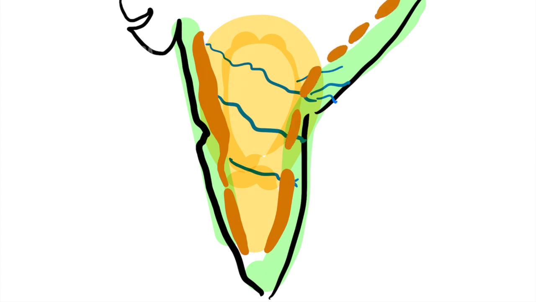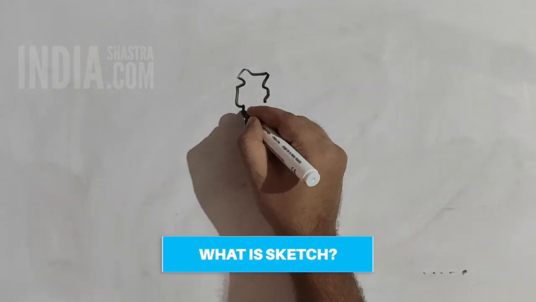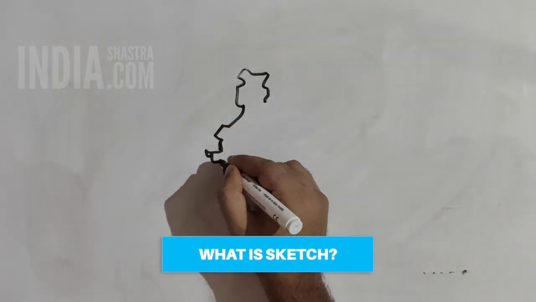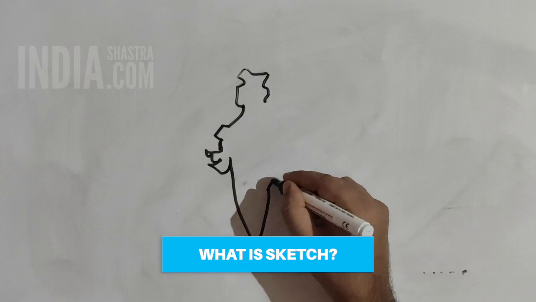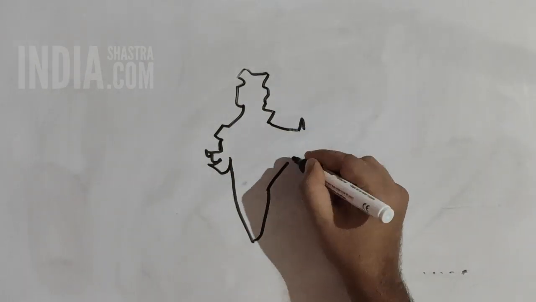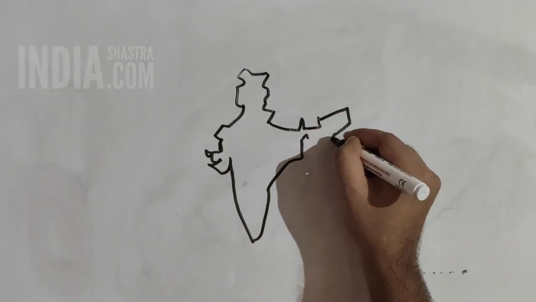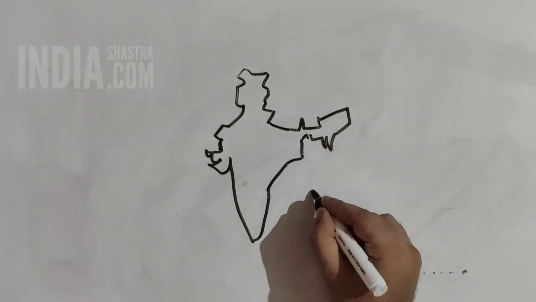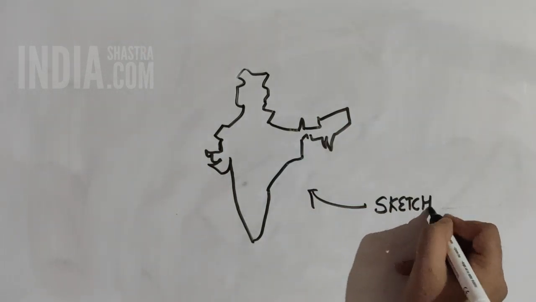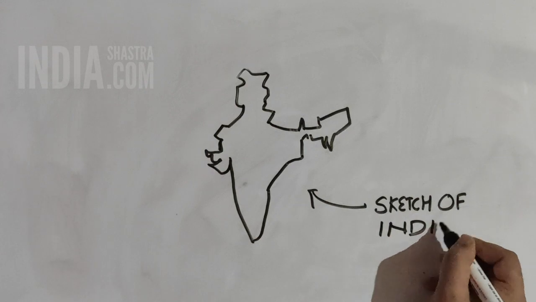Now let us talk about the sketch. Sketch is based on memory and spot observation. It is a rough drawing and most importantly it is not to the scale. Now the map that I am drawing on the board is the sketch because it is not drawn to the scale and it is based on spot observation and memory.